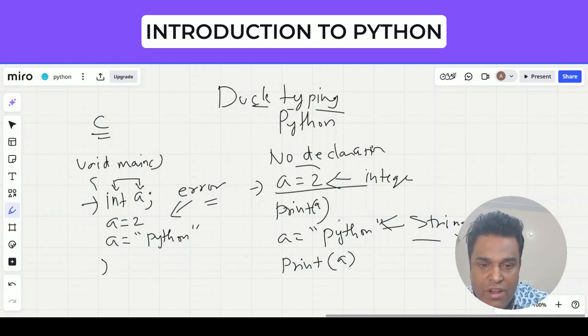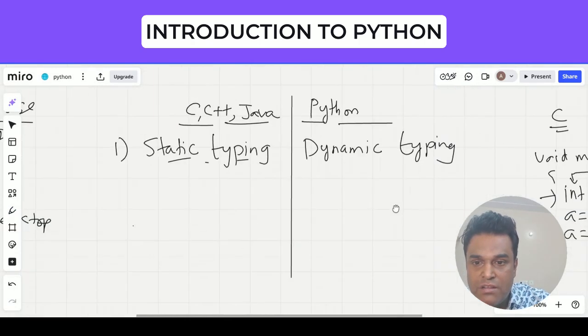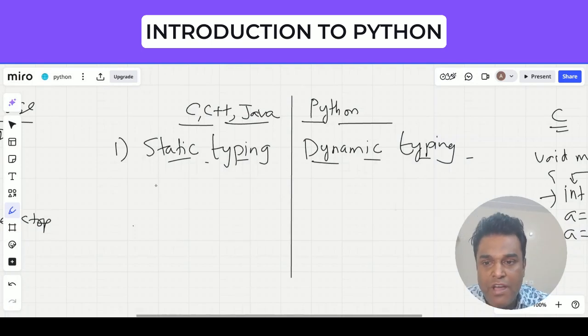And over here, again, if I assign a string value, then a has to be a string variable. This is what it basically means. And please understand, this is exactly what dynamic typing means: there is absolutely no declaration of variable.